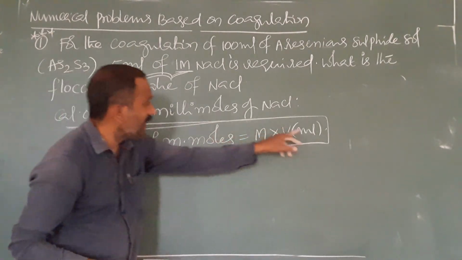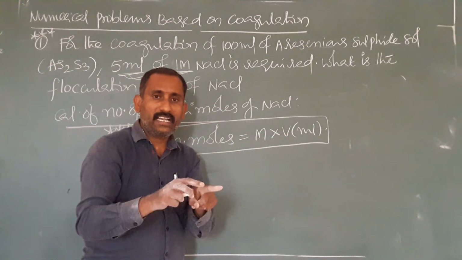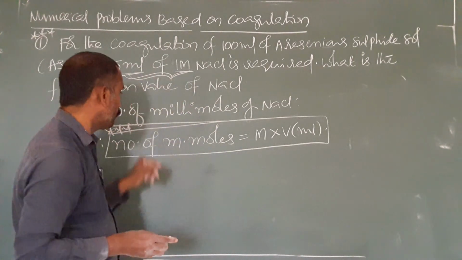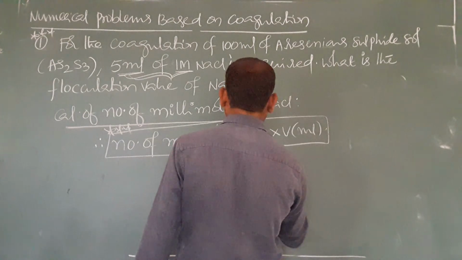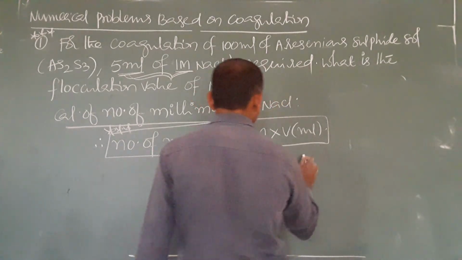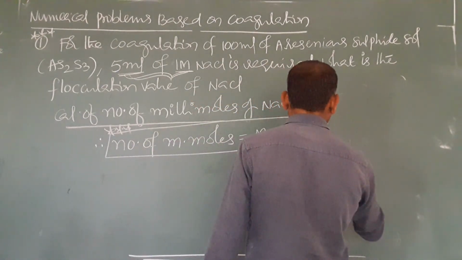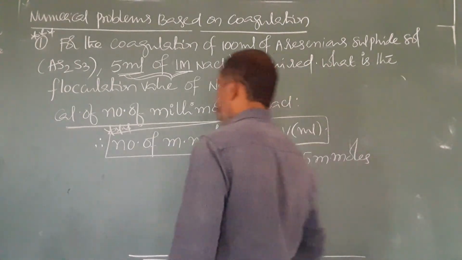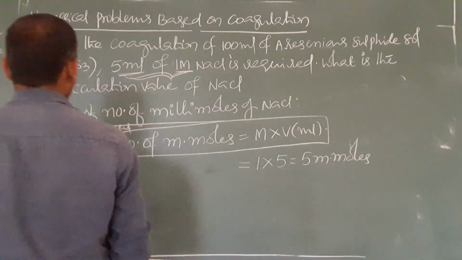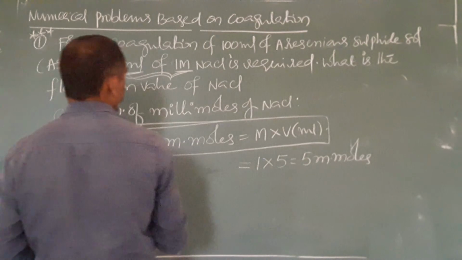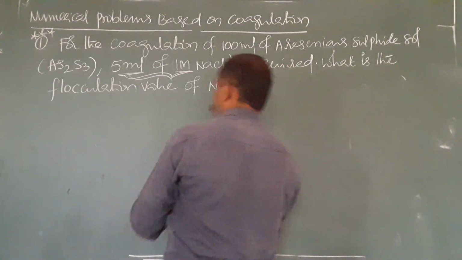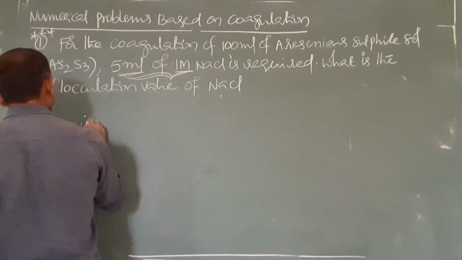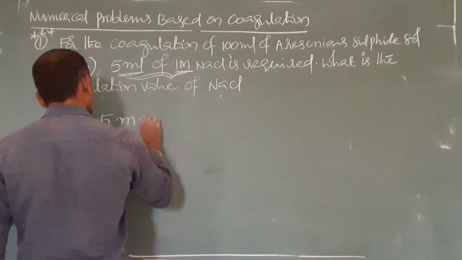Left side milli, right side also milli. Therefore molarity 1 into volume 5, that equals 5 millimoles. Therefore these 5 millimoles are added to how much volume of sol? 100 ml of sol. So therefore 5 millimoles